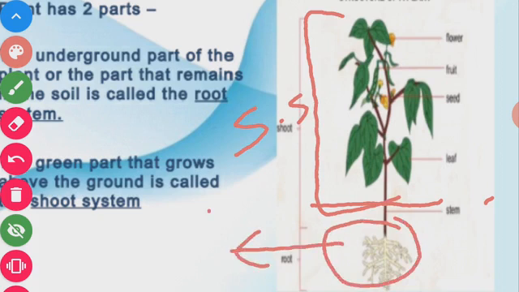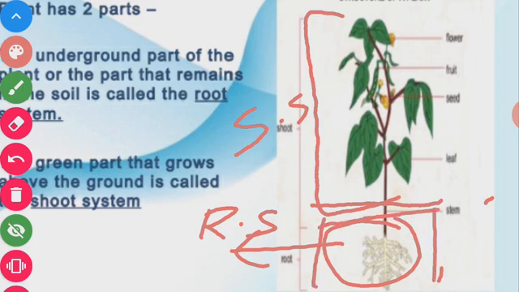In this picture of a plant, you will see that the root system, the part of the plant that grows below the ground, consists only of roots.